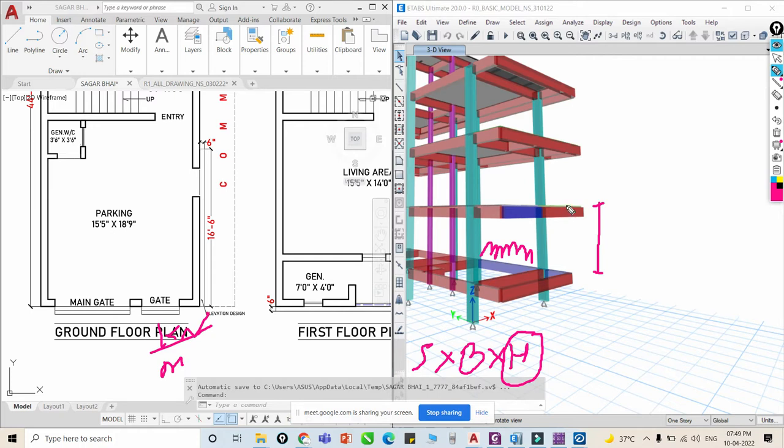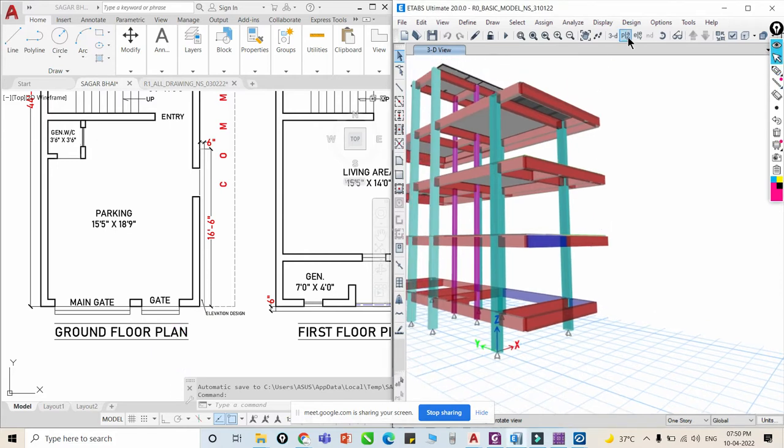This is my question. Yes, we should deduct the beam depth from the floor height, definitely, right? Otherwise we get a higher load. So we have to calculate this loading in kilonewton per meter.